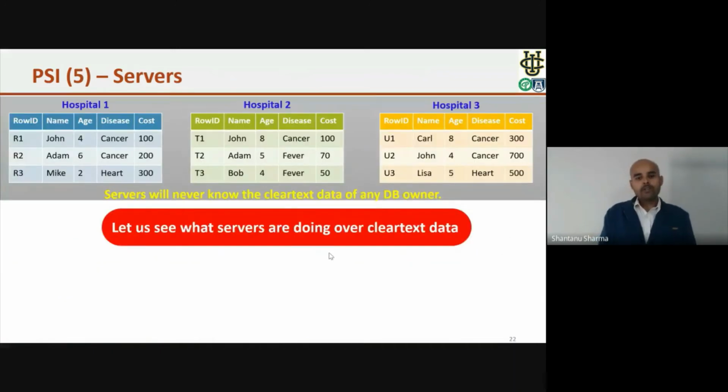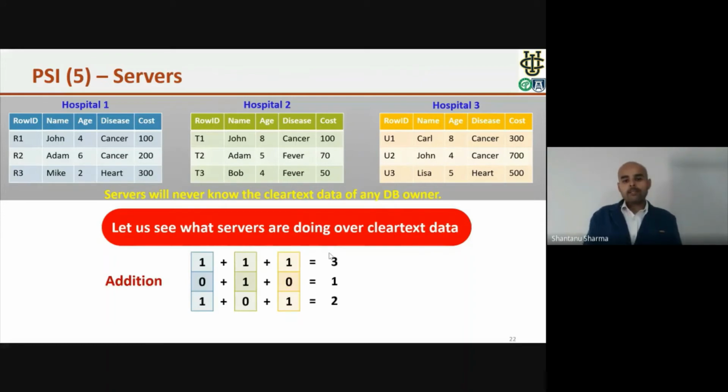Now I will show you what the server will do. For the purpose of simplicity, I will show you all the operations over clear text, but actually these operations will happen over the additive shares. By representing them in clear text, it will be easy to understand what the servers are doing. So suppose that the servers are now trusted, and let's see all the operations one by one.